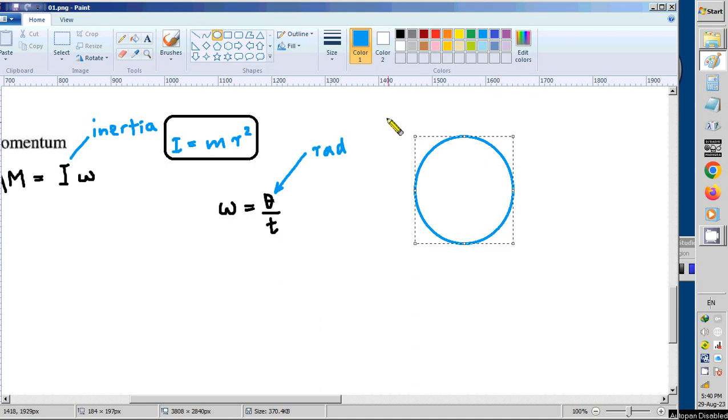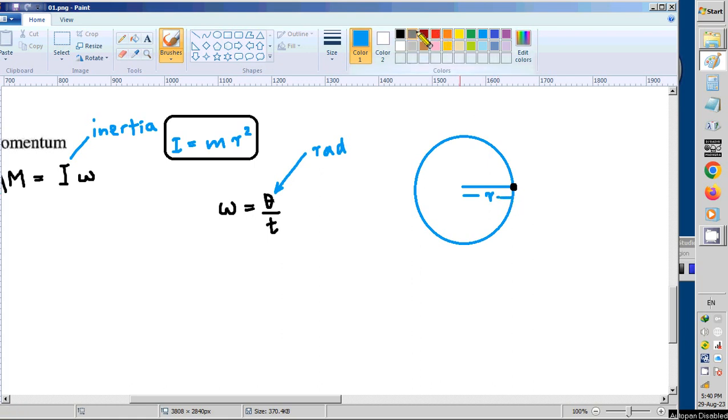So imagine that there is a circular path like this. So this one is the radius, radius. So there is an object here initially on this circular path. The distance from the center is r, so this distance is r, radius.